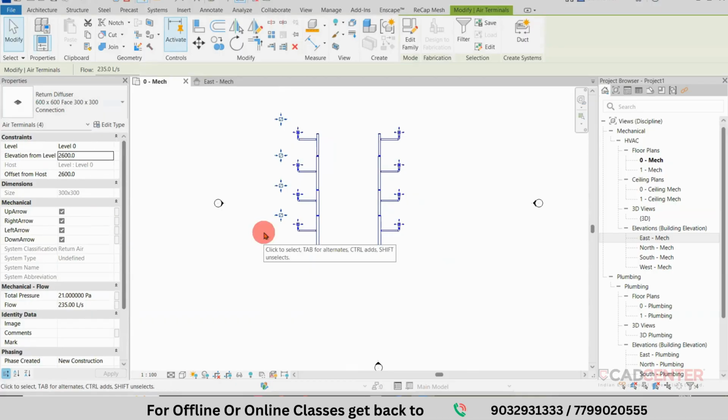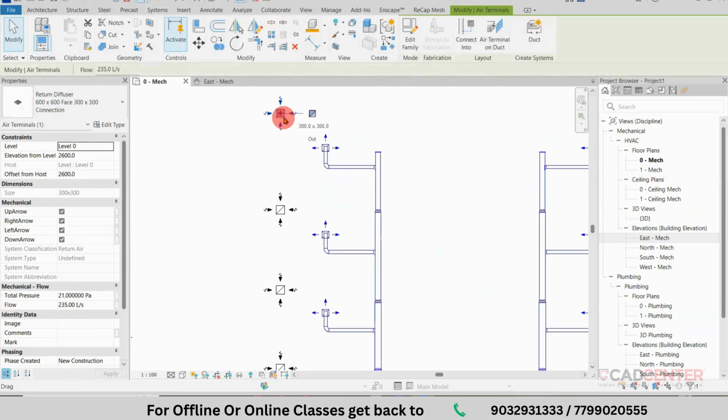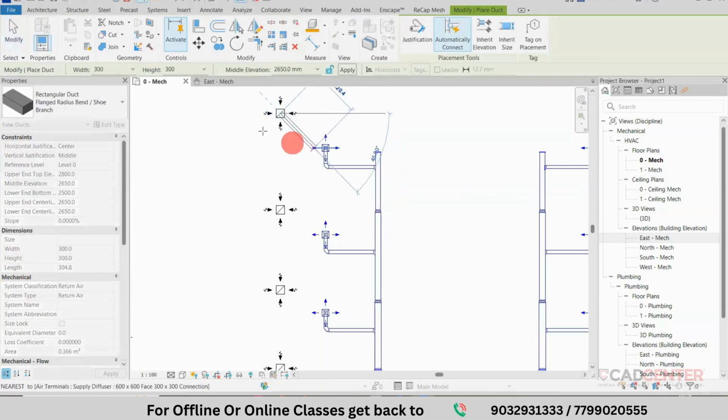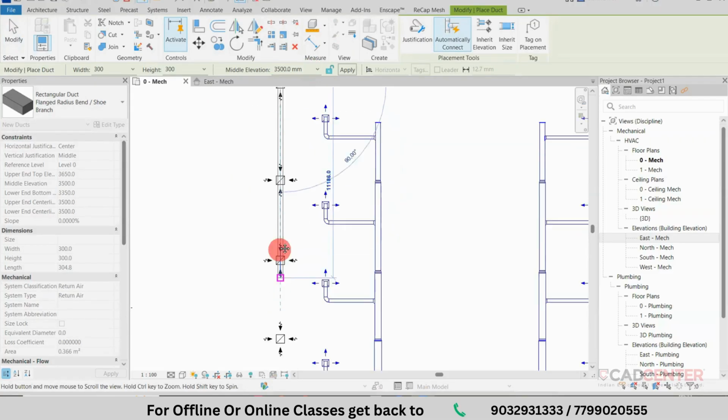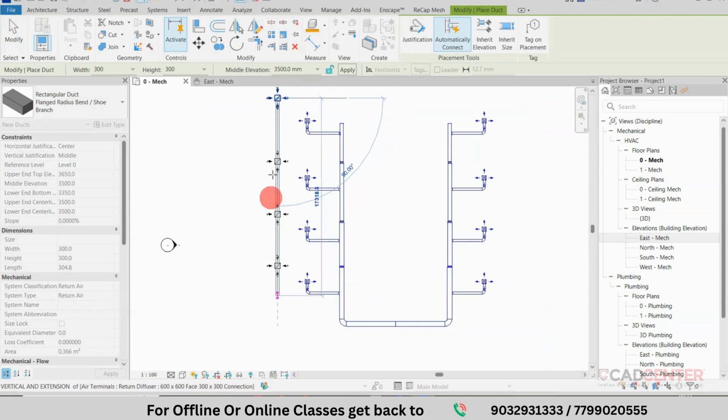Done. We have one more method for supply. Select this object, right click on this area, and click on draw duct. I am giving the height up to 3.5 meters and creating it to this object. And you can create it to this area. Or you can change to different duct sizes and create up to the point.